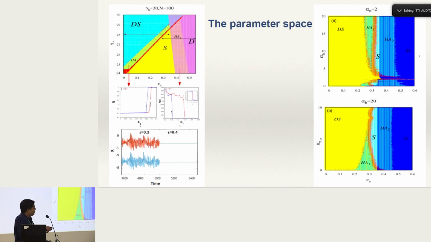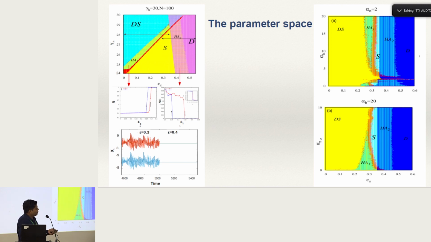Similarly, to study the transition from the oscillatory state to death, we plot, for example along this line, the order parameter A epsilon versus epsilon. We see that there is a proper transition in the forward and in the backward direction, with the hysteresis area denoted by HA2 over here. And these are the time series for different coupling values, at epsilon z equal to 0.3 and 0.4. At 0.4, the system goes to the steady state. All the oscillators are going to the fixed point.